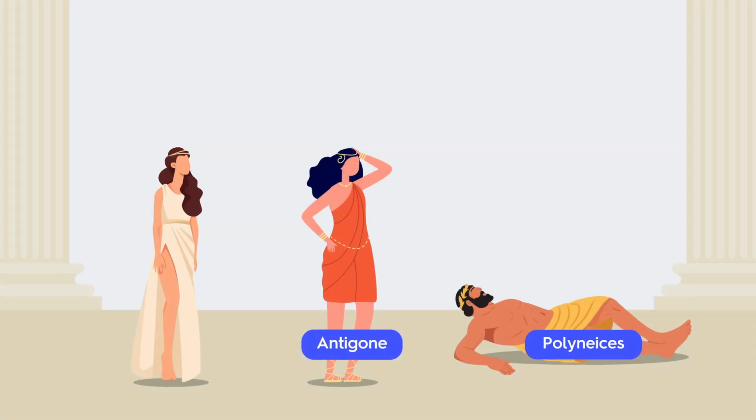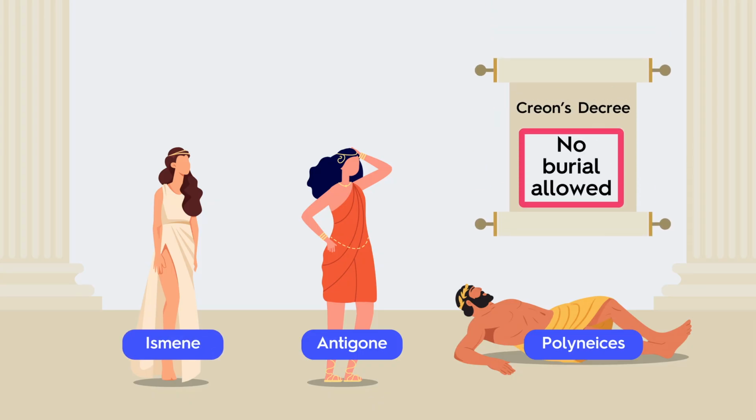Antigone believes Polynices must be buried because burial is a sacred duty owed to the dead. Ismene is afraid to resist the king's command. This sets up two responses to power: Antigone's defiance and Ismene's caution.